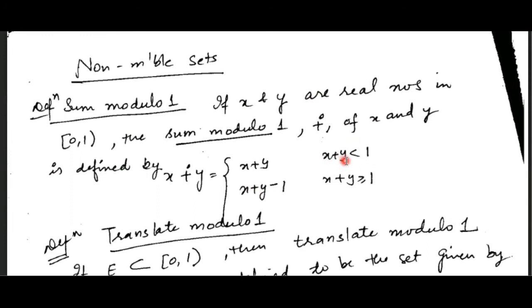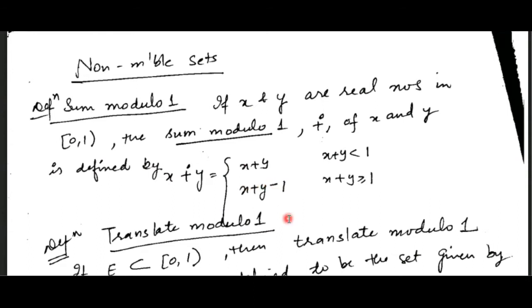If the value of x plus y is strictly less than 1, then we take it as it is, x plus y. And if this value is greater than or equal to 1, then we define x sum modulo 1 y as x plus y minus 1. So basically sum modulo 1 means when you add two numbers, the value again lies in this interval, less than 1. If it is greater, then you subtract 1 from it. Okay, so sum modulo 1 is defined like this.